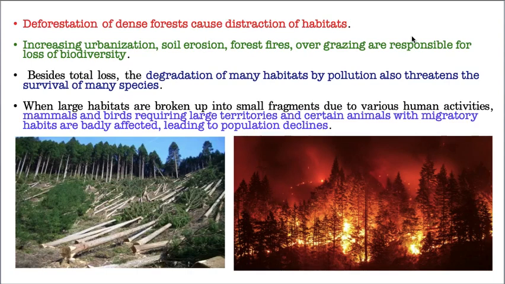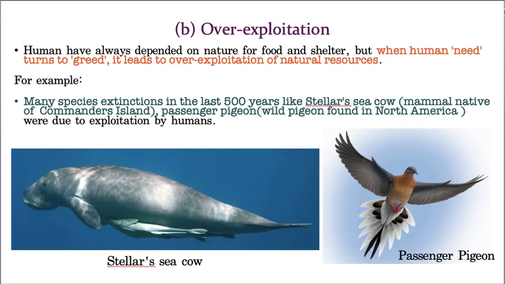Obviously this waste, one day it makes us waste, without getting food, without proper shelter, without proper natural climatic conditions, without proper oxygen. So this is the scenario we are going to face very soon if the same indiscriminate activities go on like this. Now the second reason is over exploitation.